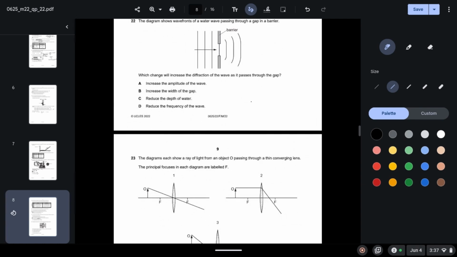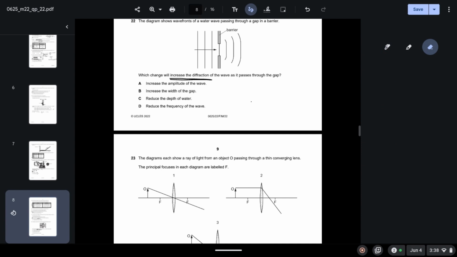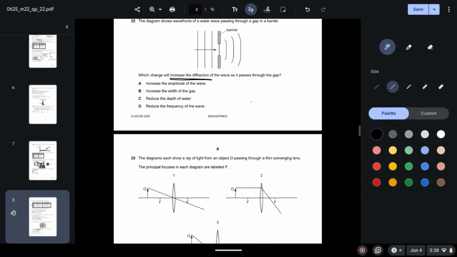22. The diagram shows wavefronts of a water wave passing through a gap in a barrier. Which change will increase the diffraction of the wave as it passes through the gap? So we know that diffraction is affected by an increase in amplitude. An increase in amplitude will result in an increase in diffraction. Sorry, not amplitude, an increase in wavelength. An increase in wavelength will result in an increase in the diffraction.